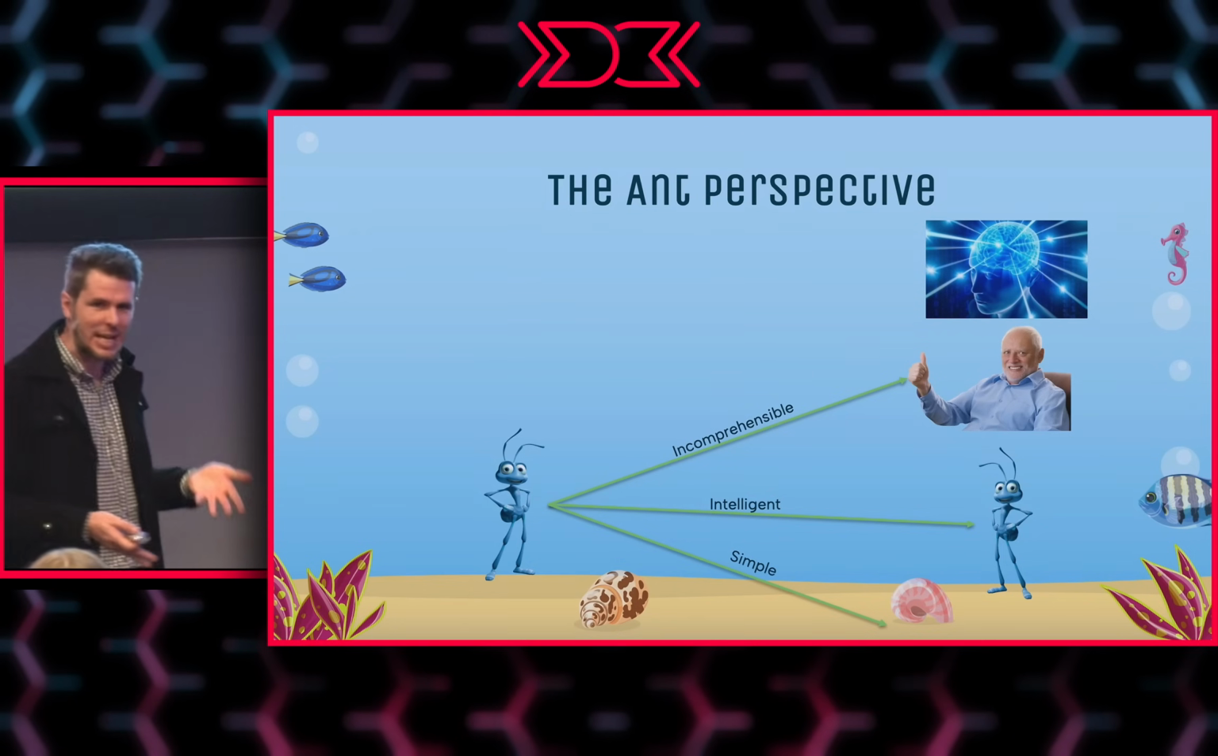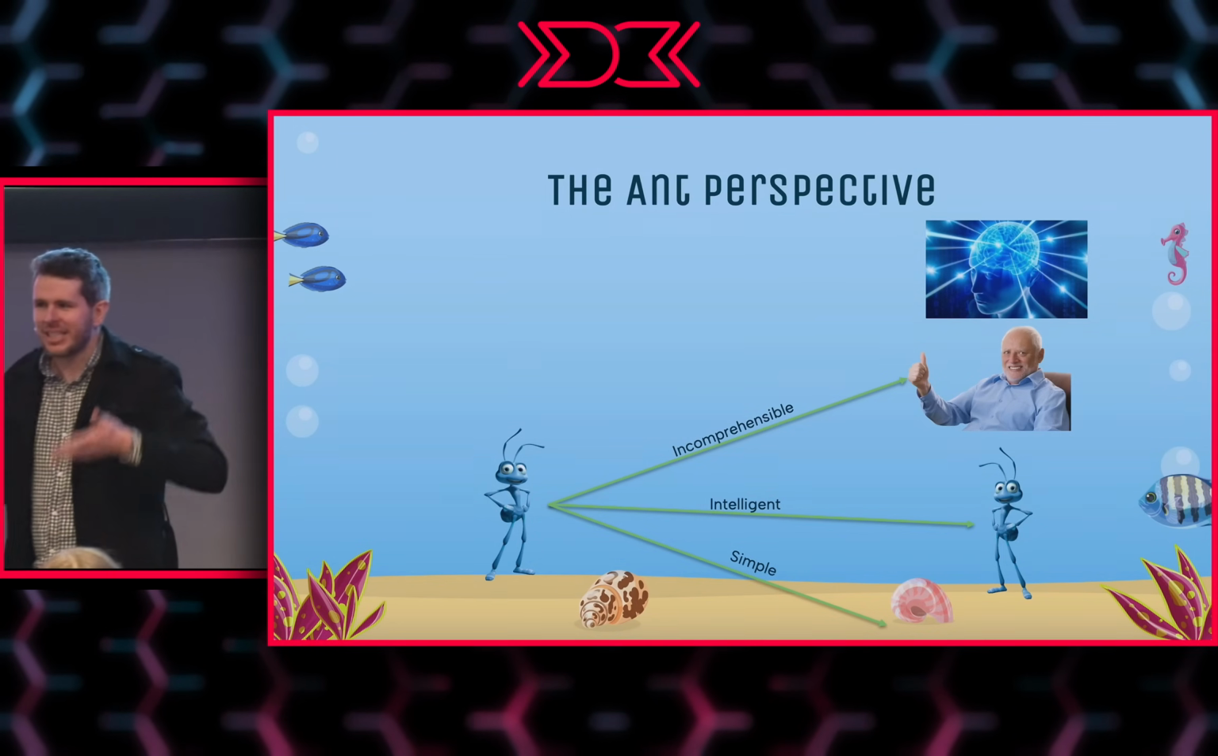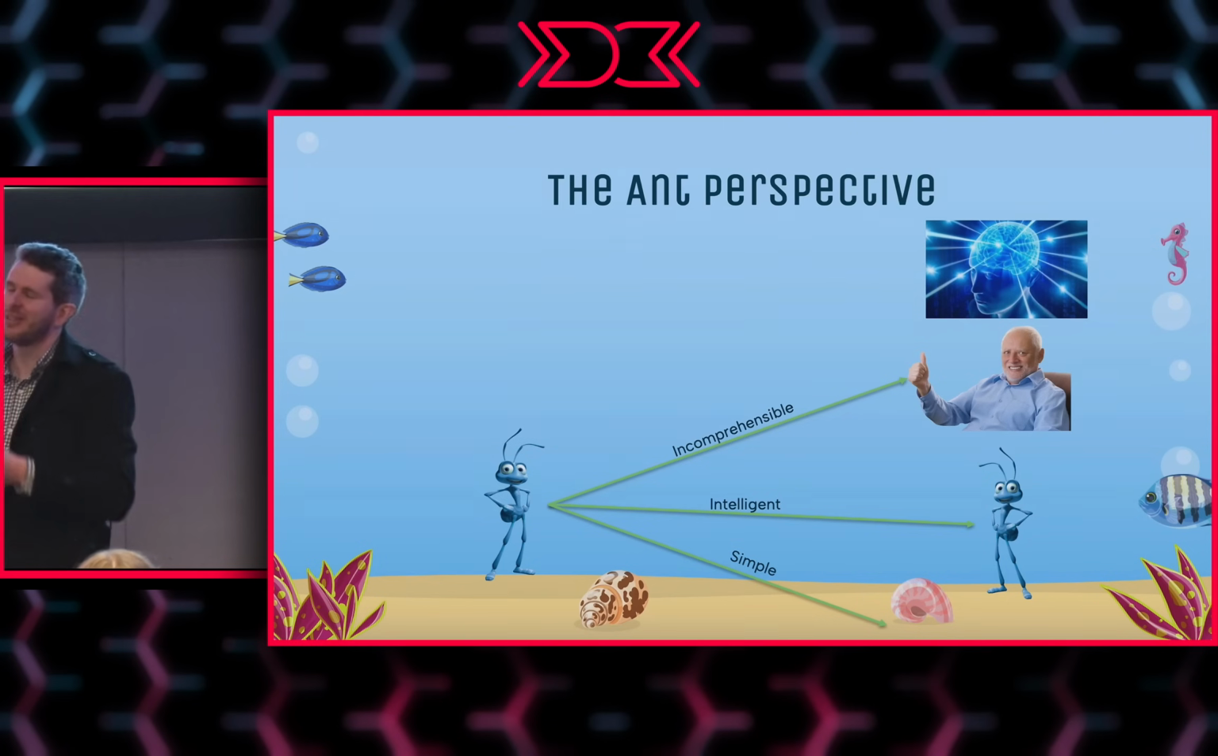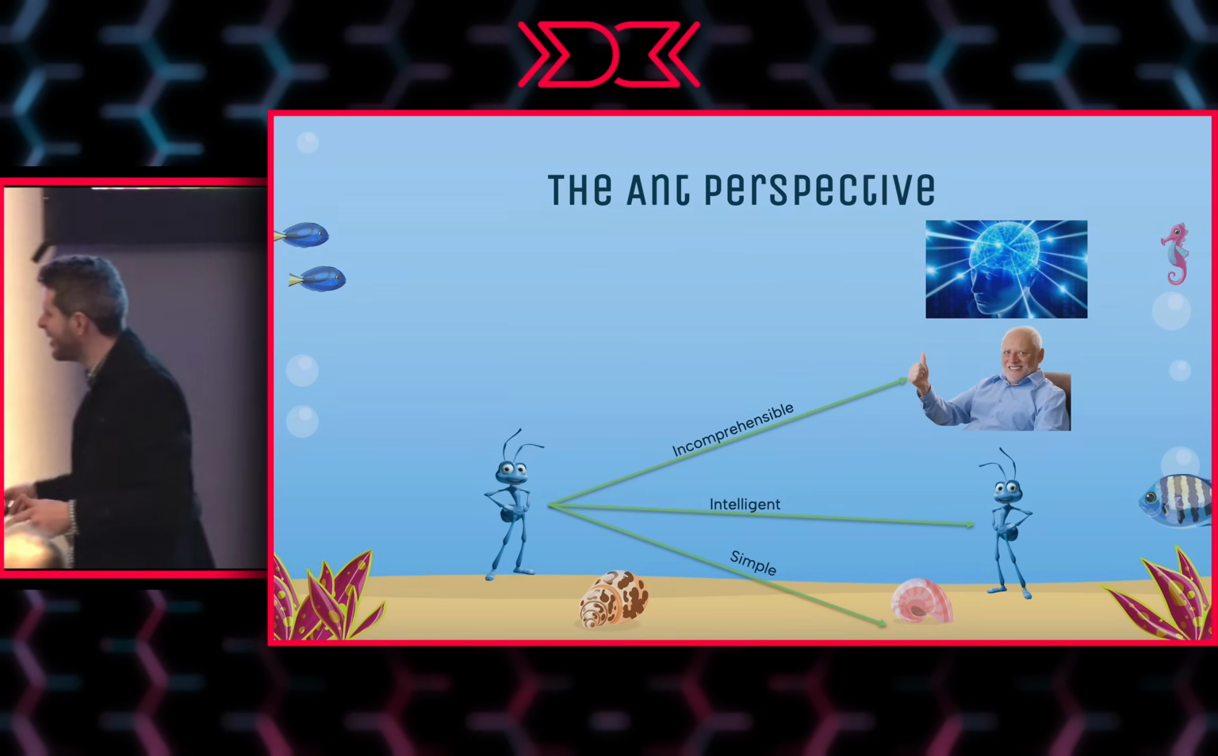I mean, how would you explain DevConf to an ant? It wouldn't get it. It would be like, you guys are not harvesting food? Like, oh no, we are, there's food. I don't know, ants wouldn't get it.